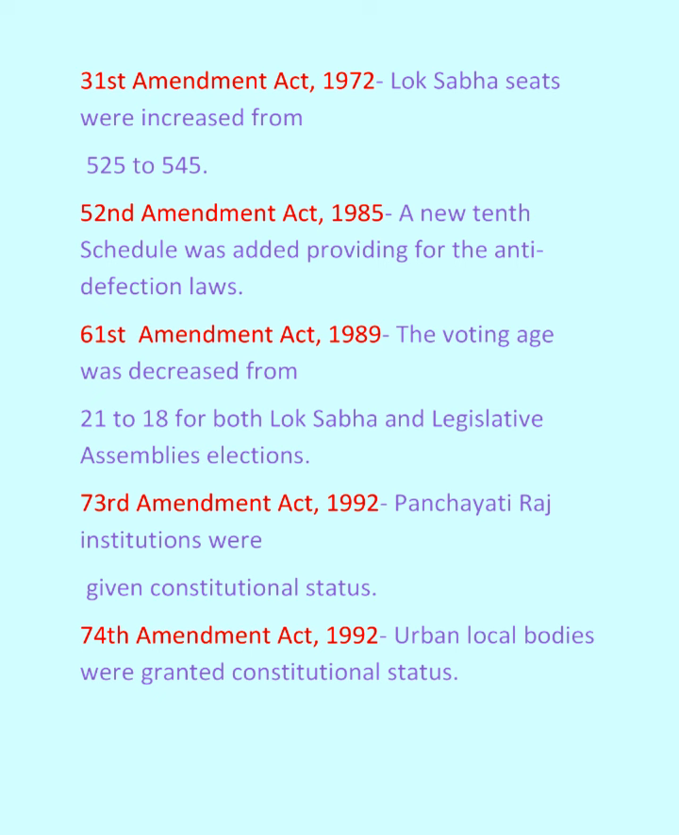Now we will move to the 31st Amendment Act 1972, in which Lok Sabha seats were increased. That is, earlier the Lok Sabha seats were 525. Now with the 31st Constitutional Amendment Act 1972, Lok Sabha seats were increased from 525 to 545.